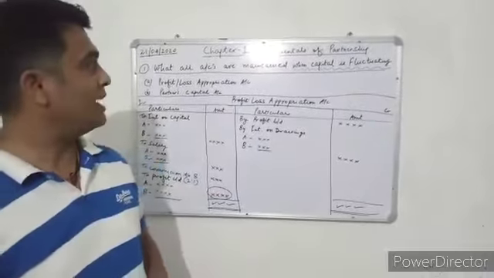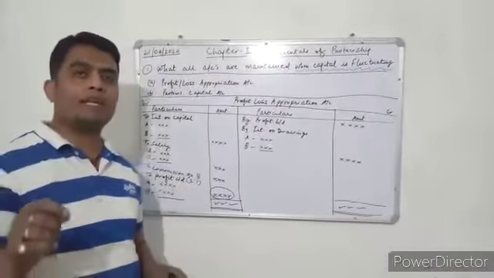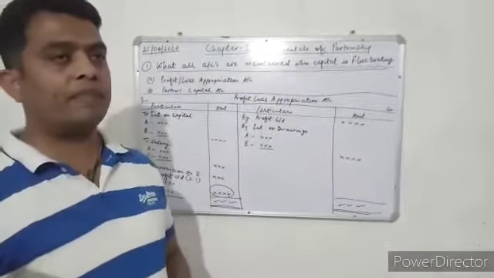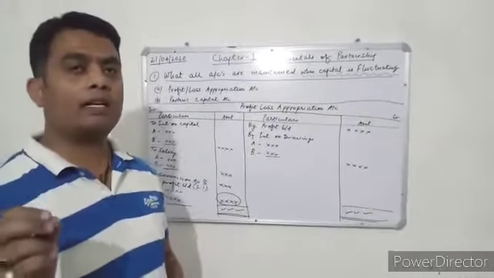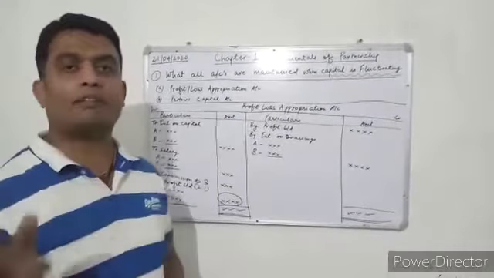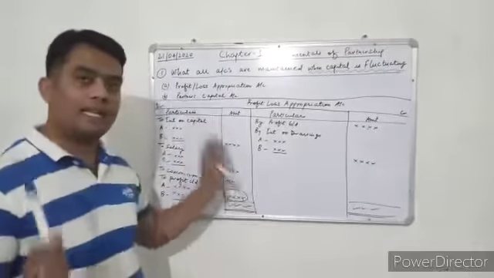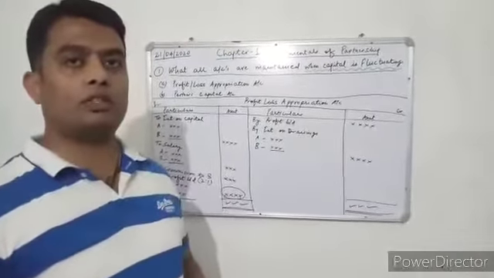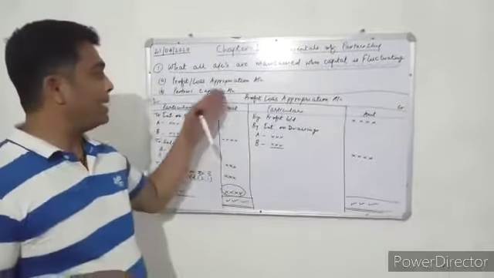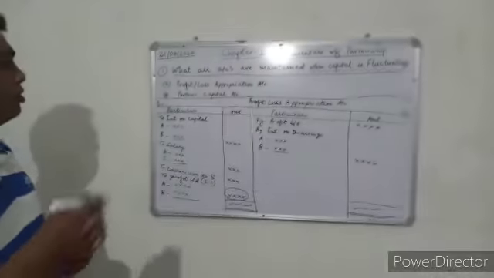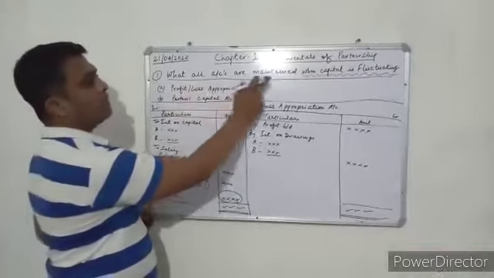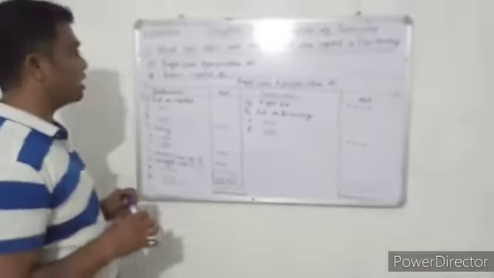In the last session I explained the basic concepts: what capital is and how many types of capital there are in partnership, fixed capital and fluctuating capital. Now we will be repeating. In the last session I also showed you how to make the P&L appropriation account. So what all accounts are maintained when capital is fluctuating?